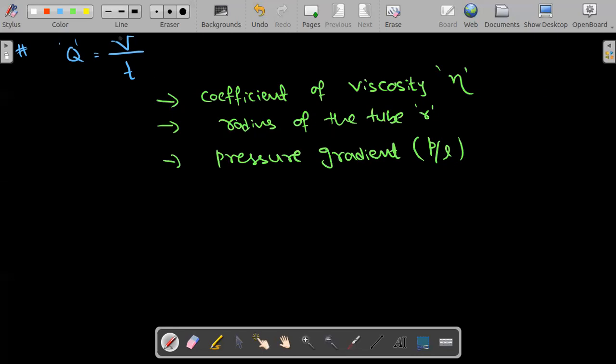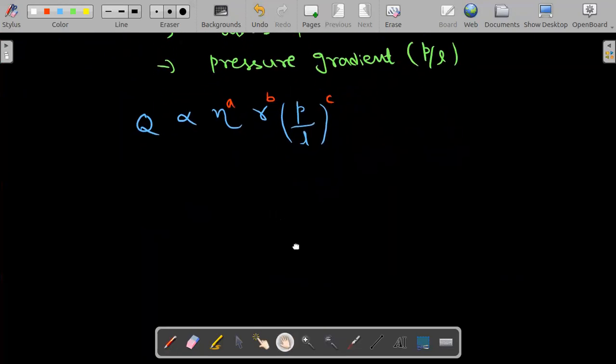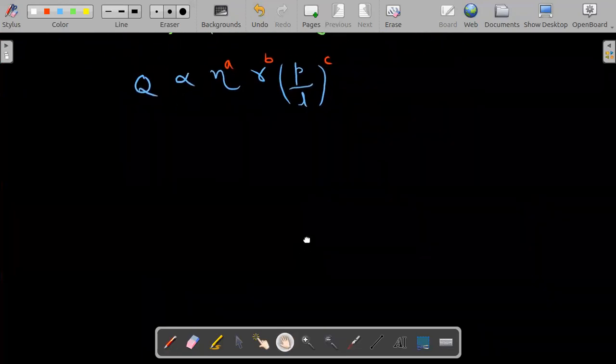So what he observed is that Q, which is the volume of liquid flowing per second, depends on these things. So let us write eta, it is depending. It is depending on the radius of the tube. It is also depending on pressure upon length, which is the pressure gradient, and we don't know exactly what the formula is. So according to dimensional analysis, we will take eta power a, I hope you remember, r power b, (P by L) whole power c, because you know the dimensions, that's why I'm writing like this. Now we need to assess the values of a, b, c, right?